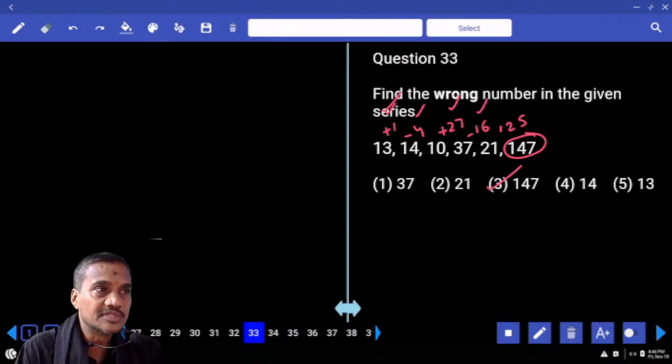Now the difference between the numbers is alternately squares and cubes added: plus 1, minus 2 cube, plus 3 cube, minus 4 cube, plus 5 cube, minus 6 cube.